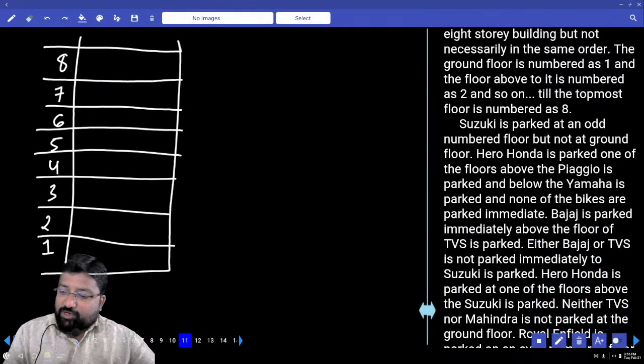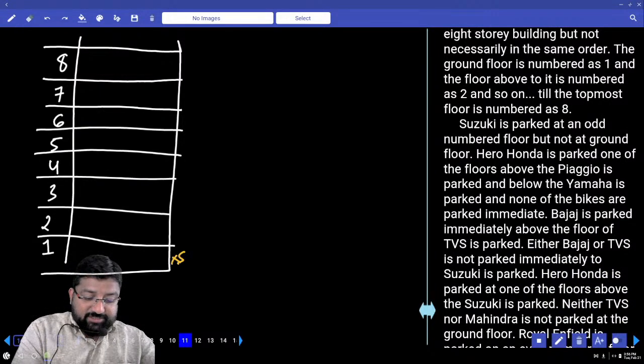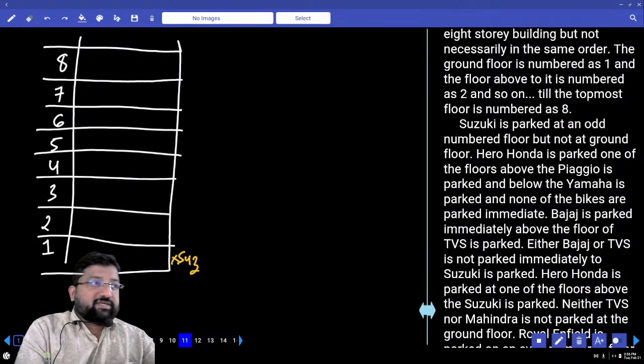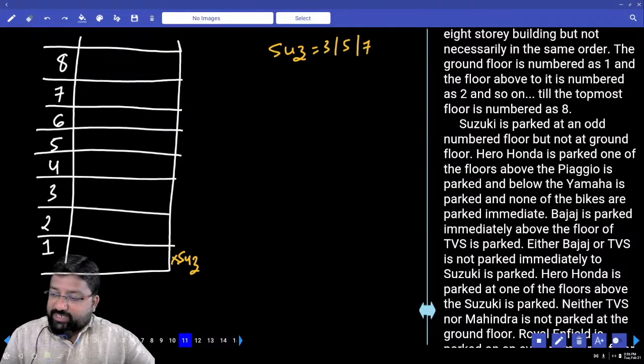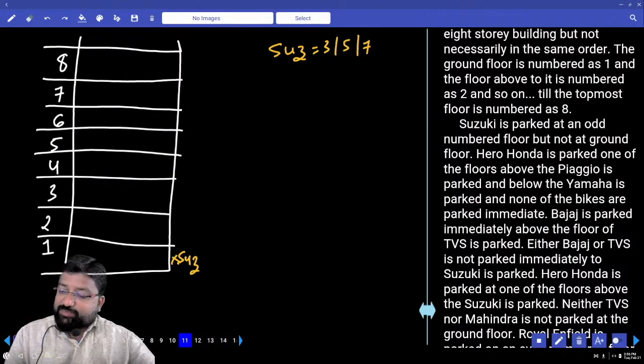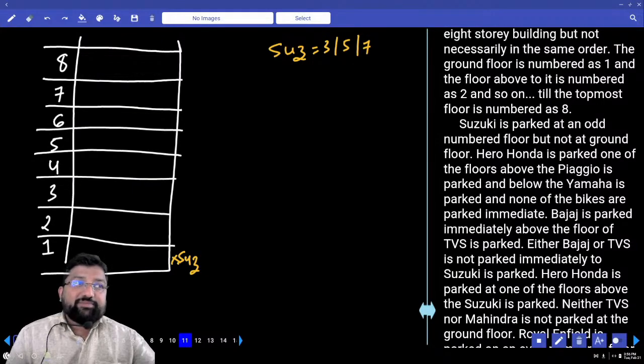Suzuki is parked at an odd number floor, but not at the ground floor. Sorry, odd number floor. Suzuki can be placed in 3, 5, or 7. Next line. Hero Honda is parked on one of the floors above Piaggio and below Yamaha, and none of the bikes are parked immediately.